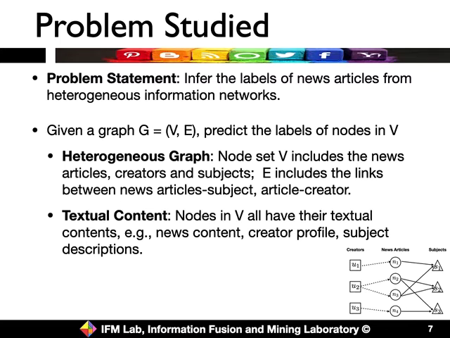So the data we have is a heterogeneous graph. The nodes in the node set V can include news articles, creators, and subjects, and the links E include the links between news articles and subjects, as well as news articles with creators. The nodes in our dataset can have some textual content. For example, for news articles, we have news content. For the creators, we have their profile, which is also a piece of textual description. For the subjects, we also have some textual content.